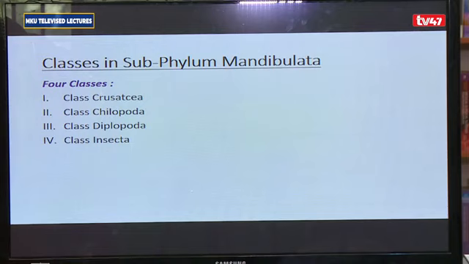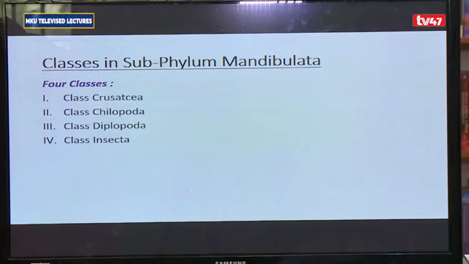Class Diplopoda. Again, for them, the body is cylindrical. They have many body segments that are similar. They have many pairs of legs, and we have 2 pairs of legs per body segment. They have a pair of antennae, and they tend to be herbivorous in nature. An example of a diplopod is the millipede.